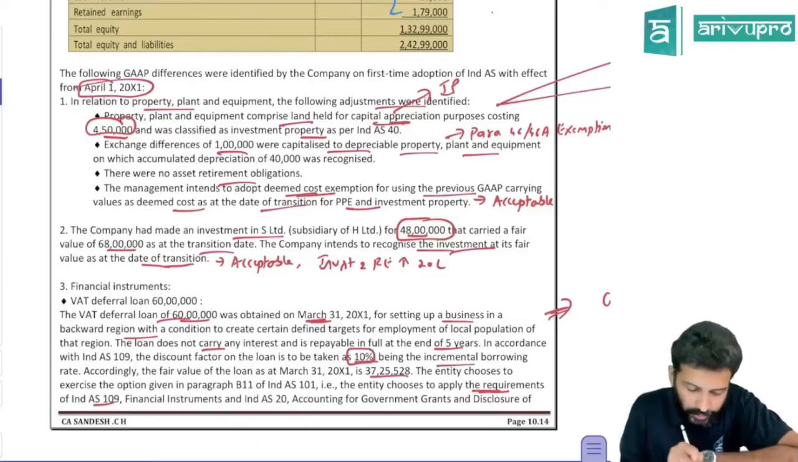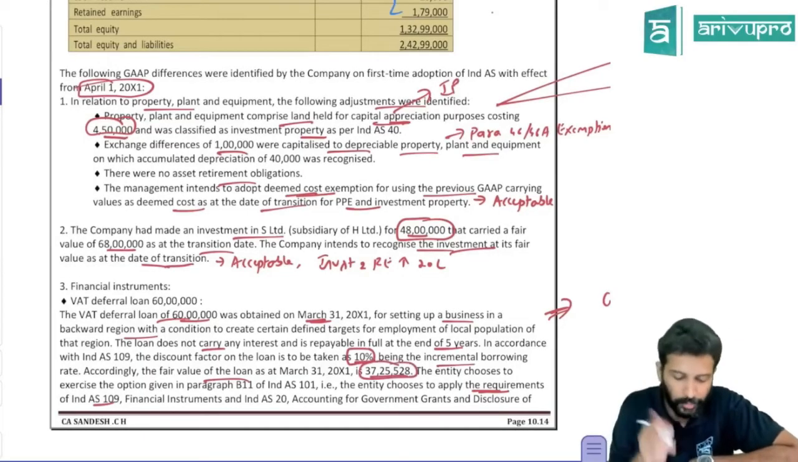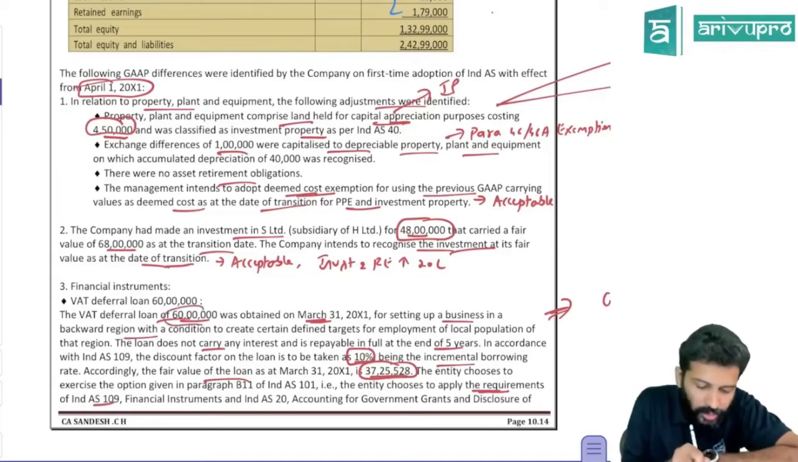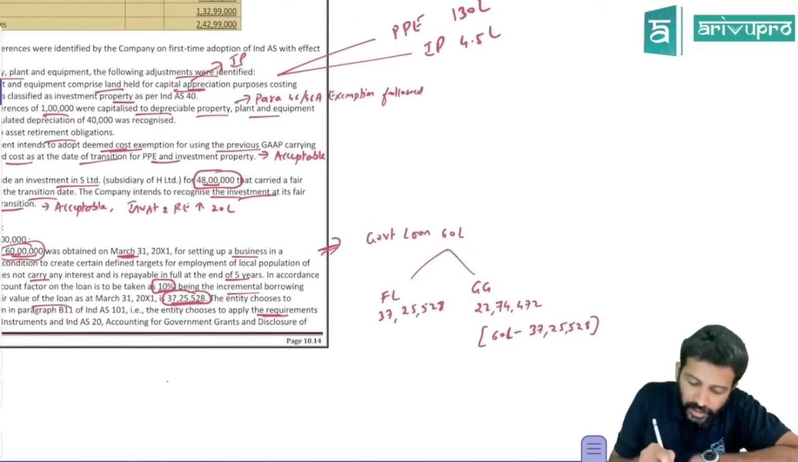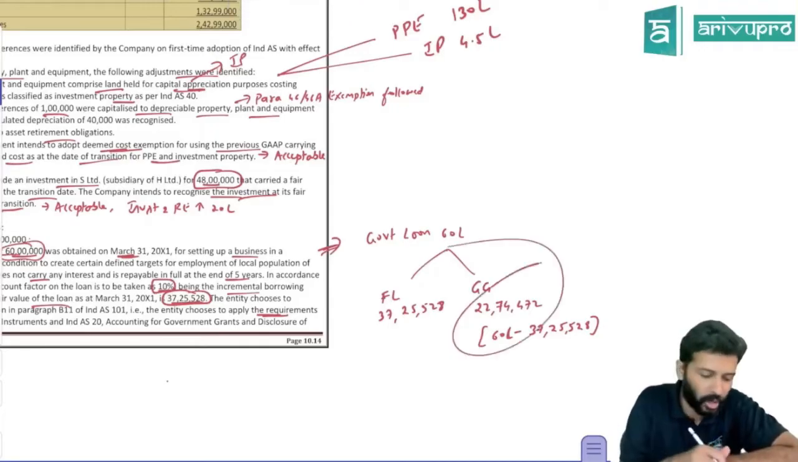Being the incremental borrowing rate. Normally we have to find out the fair value of the loan. They have only given 37 lakh 25,528, so they have only found out the fair value of the loan. How much loan? 60 lakh. So in 60 lakh, if the fair value of the loan portion is 37,25,528, that is the financial liability portion. The balance will be treated as government grant.